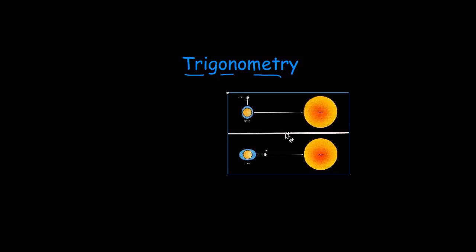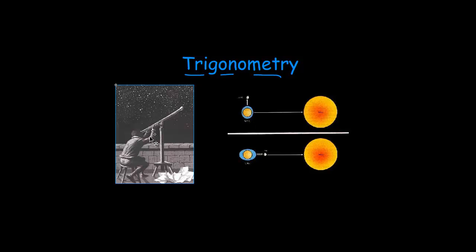Similarly, if you are interested in measuring the distance between the Earth and the Sun, you are not going to go from Earth to Sun, because that will be very ridiculous. You will melt way before you even reach anywhere close to the Sun. So you cannot go there with a measuring tape. But we still know that the distance between the Earth and the Sun is more than 150 million kilometers. And also, if you are interested in astronomy and looking at the stars, the astronomers have to find distances between the stars all the time. And you imagine how difficult a task that can be.